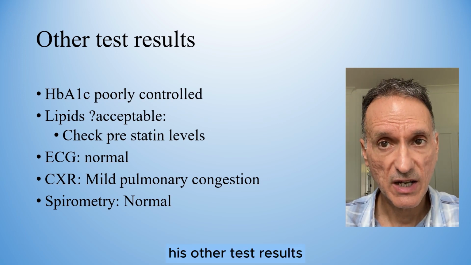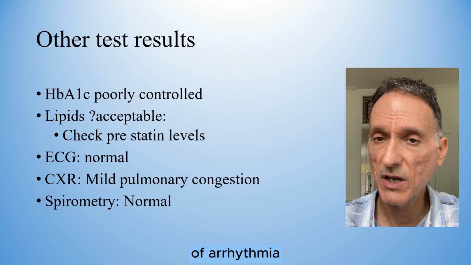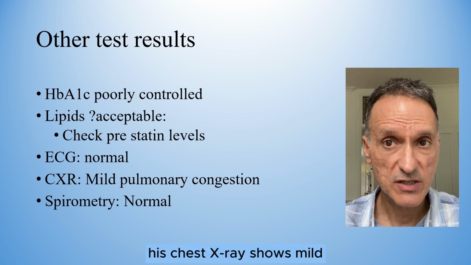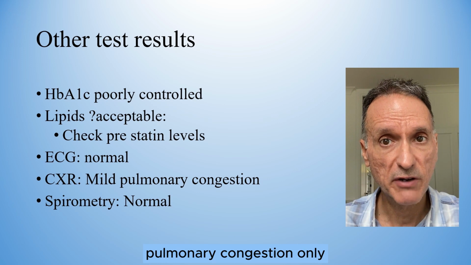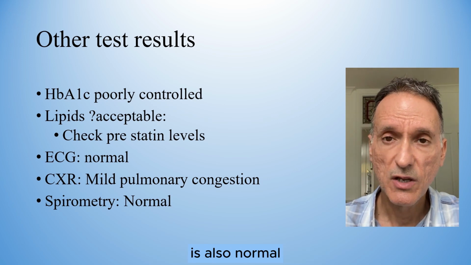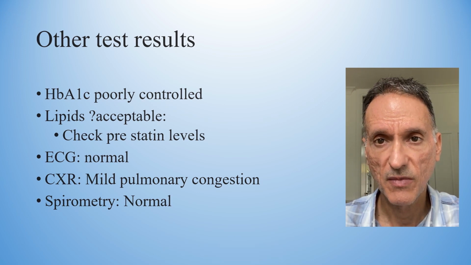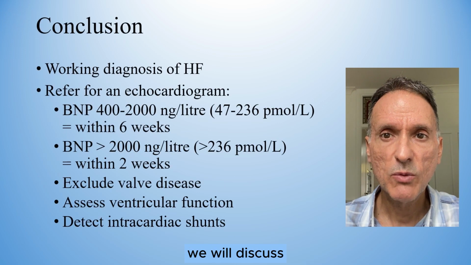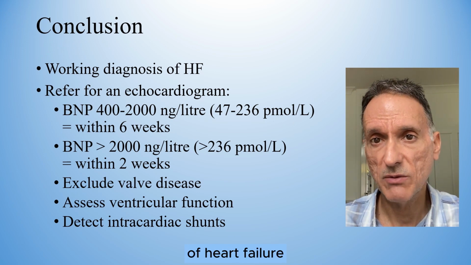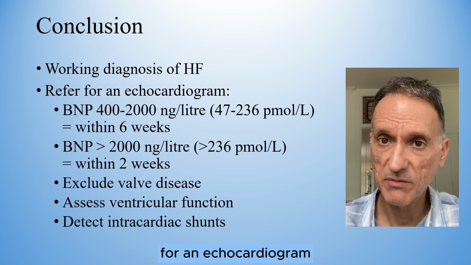His other test results show that his ECG is normal with no signs of arrhythmia or ischemia. His chest X-ray shows mild pulmonary congestion only, and his spirometry is also normal, ruling out respiratory obstruction or restriction. So with these test results, we will discuss the diagnosis of heart failure with the patient, and we will proceed with a referral for an echocardiogram.